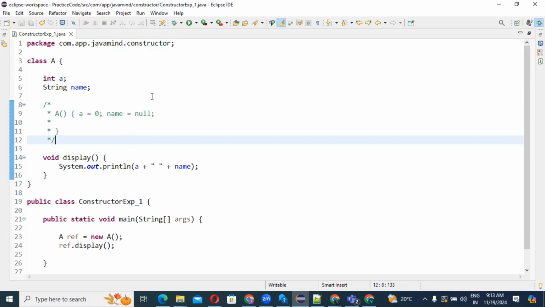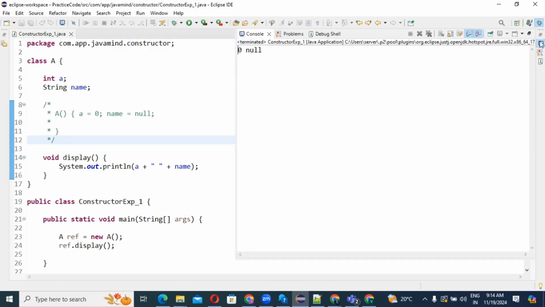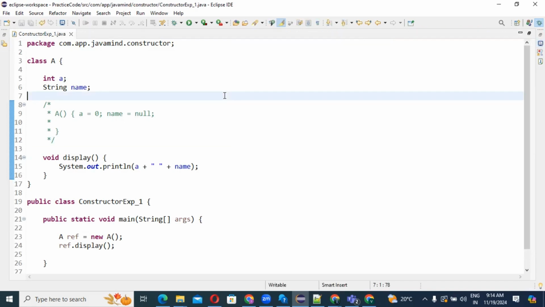What is the default value of the respective field? For integer, it is 0. For a string, it is null. You can see here, 0 and null. By default, integer is 0 and string is null. So by default it is initializing the instance variables.